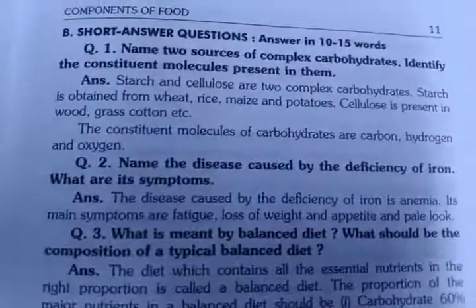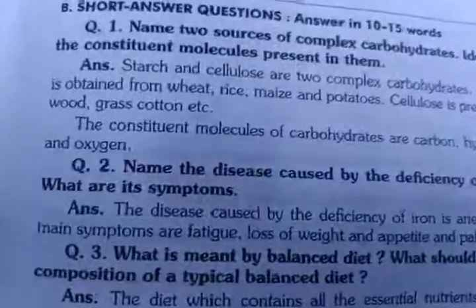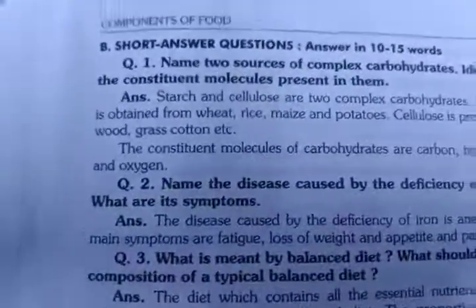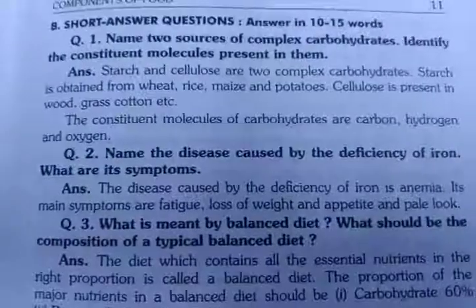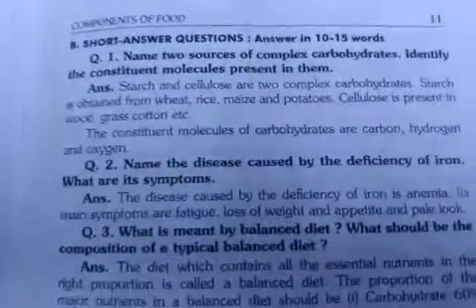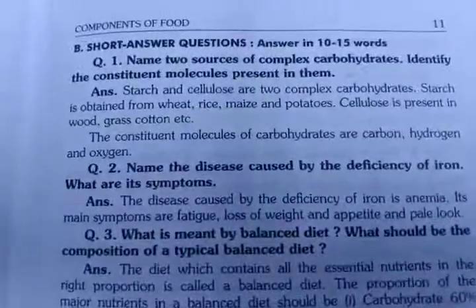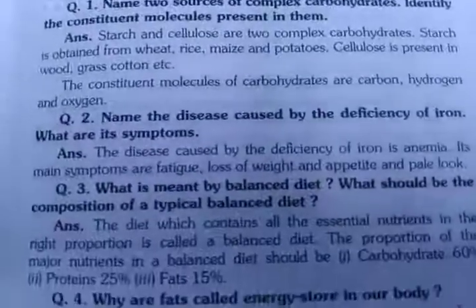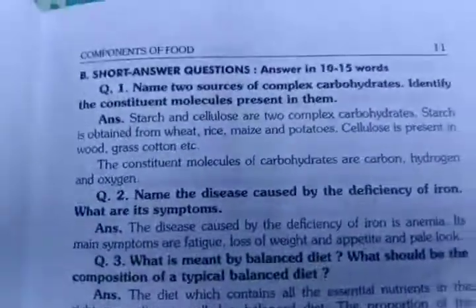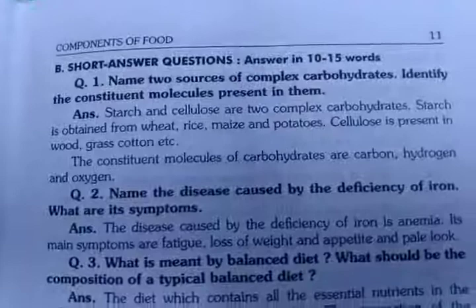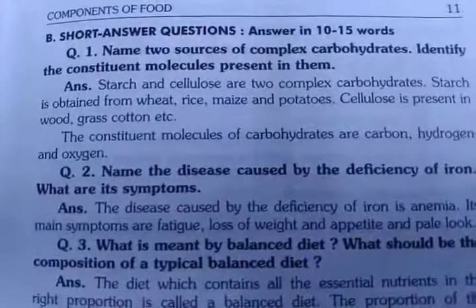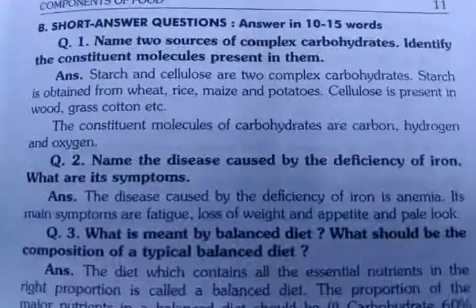Why am I saying this to you? Because if we talk about glucose, fructose, sucrose, each and every carbohydrate-containing nutrient is made up of carbon, hydrogen and oxygen. Question number 2. All of you have written question number 1. If you have not written, then please take a screenshot. After taking a screenshot, you can write. I am making this table. Please try to take a screenshot.